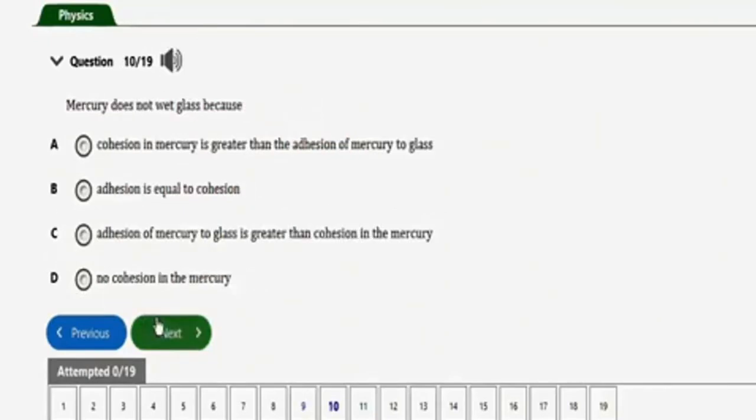Let's go to the next one, which is this one. It says, mercury does not wet glass because cohesion in mercury is greater than the adhesion of mercury to glass. This is basically the correct option, guys, option A. Option B says adhesion is equal to cohesion. No. Adhesion of mercury to glass is greater than cohesion in mercury. No. Option D, no. So when you have mercury, the cohesive force is usually greater than the adhesive force. Alright, so the correct option here is option A.